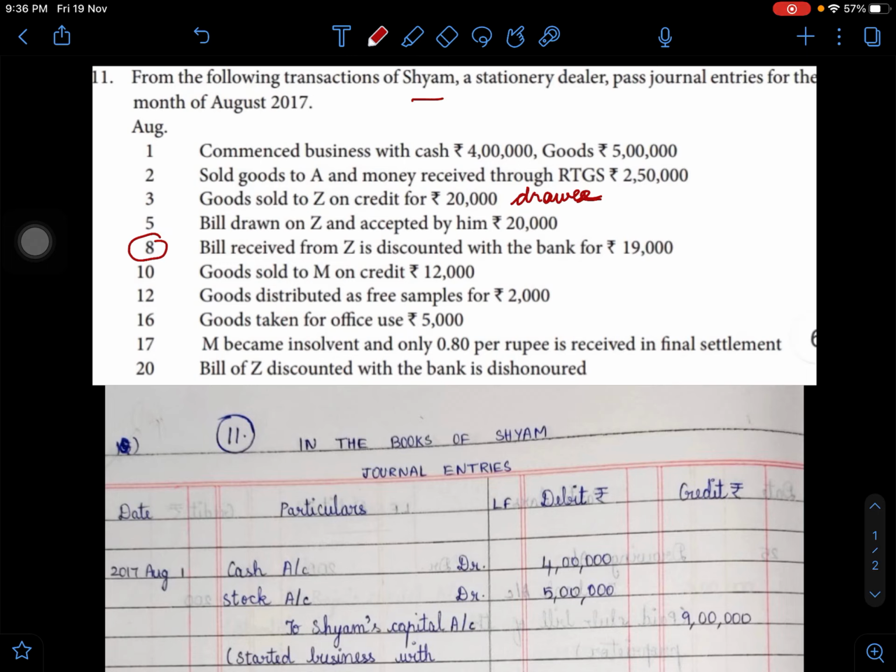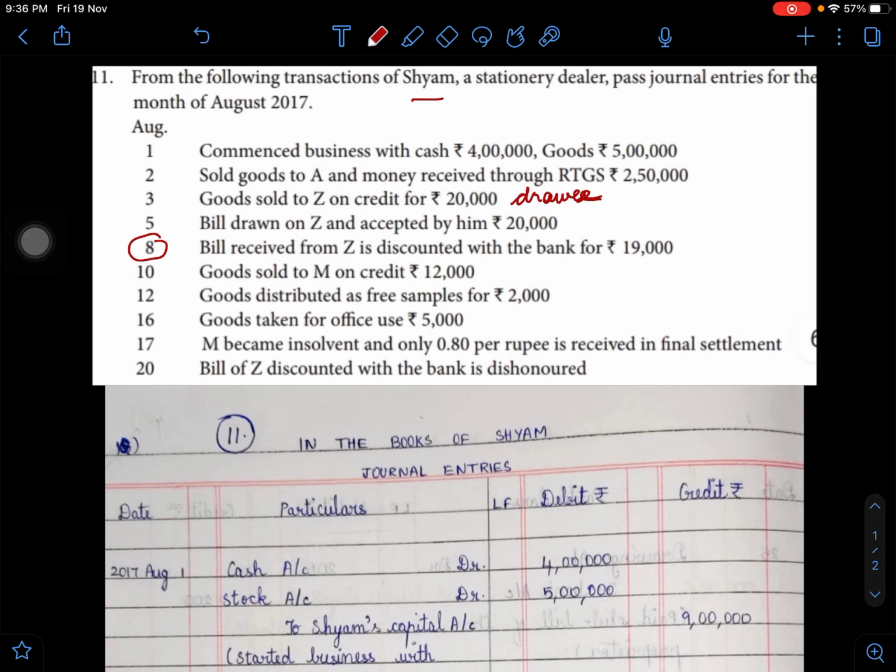In the meantime, Shyam is in need of money. So he too has a copy of the bill, this bill of exchange, which is drawn on Z. Shyam takes it to his banker and discounts it for rupees 19,000.